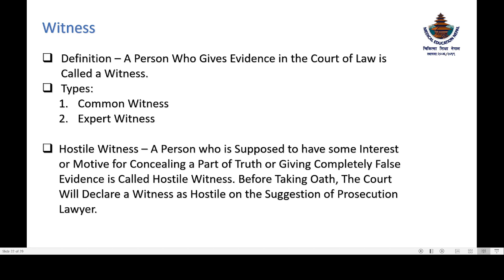Okay, hostile witness doesn't come in the types. The types of witness are common witness and expert witness. Now, a hostile witness is a person who is supposed to have some interest or motive for concealing a part of the truth or giving completely false evidence. Before taking oath, the court will declare a witness as hostile on the suggestion of the prosecution lawyer. This question is asked in the viva: on the suggestion of which lawyer will the court declare a witness as hostile? Then it is the prosecution lawyer.